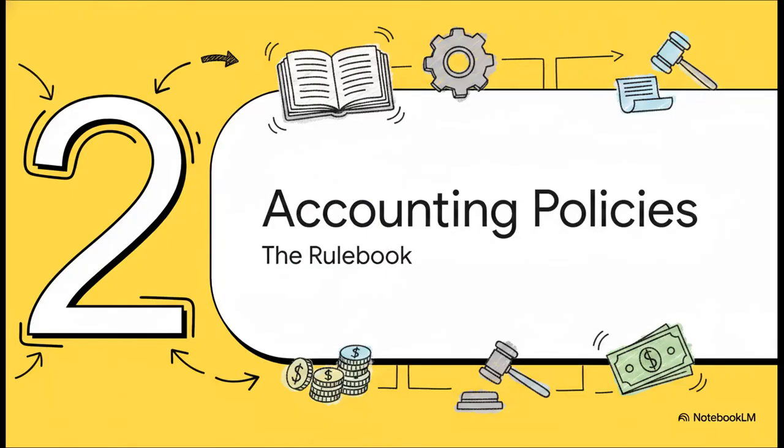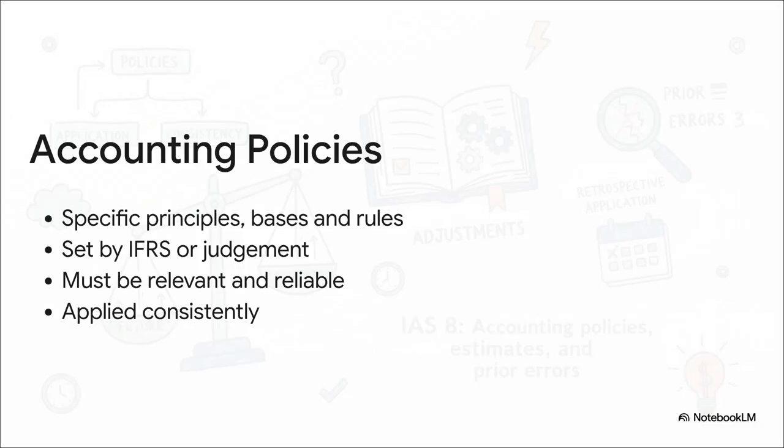Moving right along to Section 2, the Rule Book. These are your accounting policies, essentially the foundation of financial statements. Now, accounting policies are the firm rules of the game. We're talking about the specific principles, conventions, and practices an entity uses to actually put their financial statements together. And because consistency is so incredibly important for investors and analysts, you can't just change these rules on a whim. In fact, you can only change a policy if an IFRS standard explicitly requires it, or if you can prove the change provides much more reliable and relevant information.